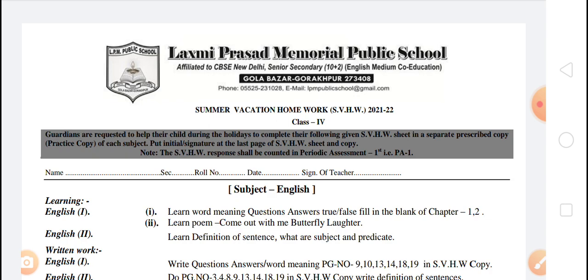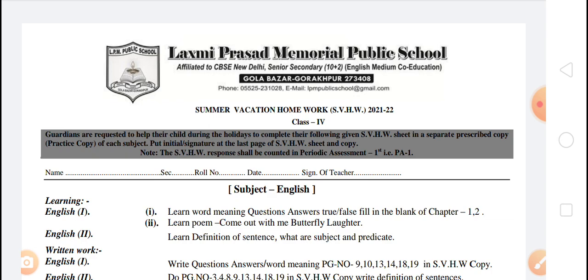There is a suggestion for guardians. Guardians are requested to help their child during the holidays to complete the given summer vacation homework in a separate prescribed copy, that is the practice copy of each subject. Put an initial signature at the last page of the summer vacation homework sheet and copy. Note, the summer vacation homework response shall be counted in periodic assessment first, that is PA first.